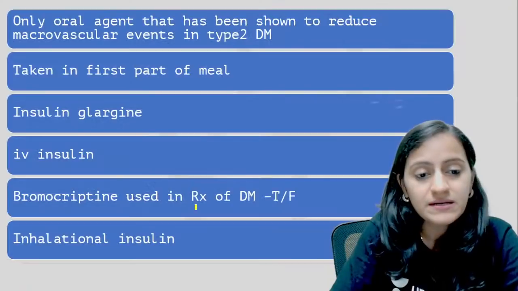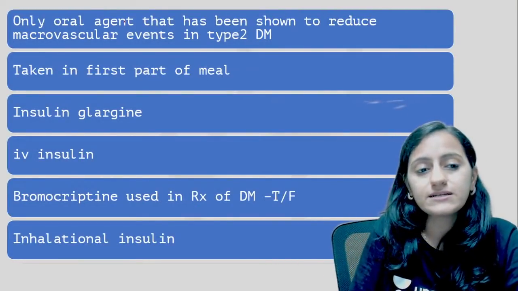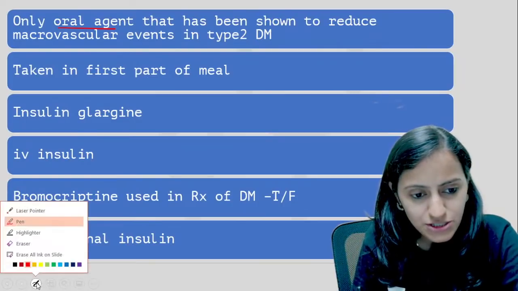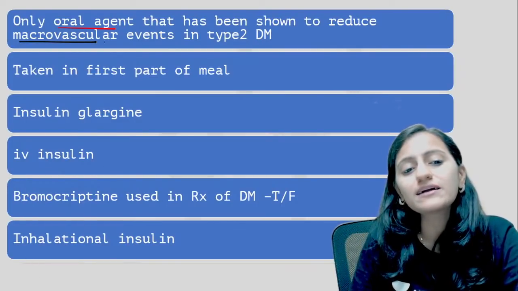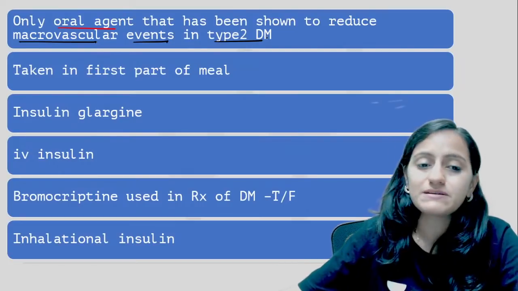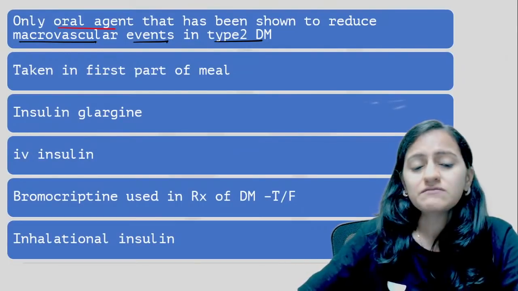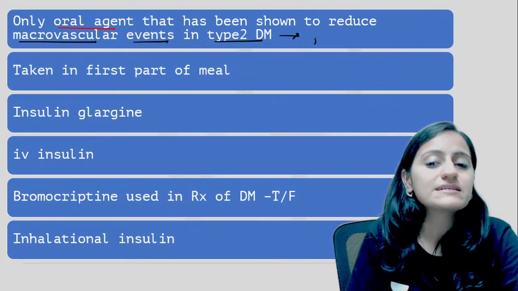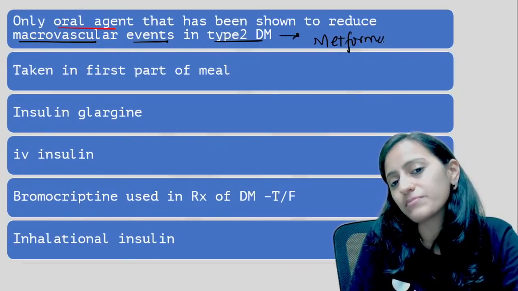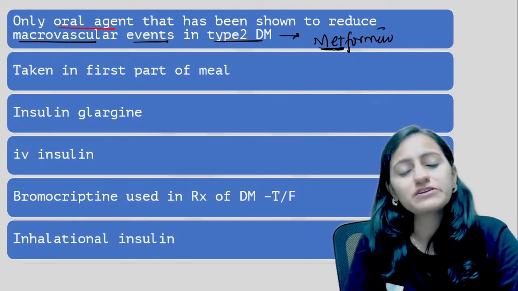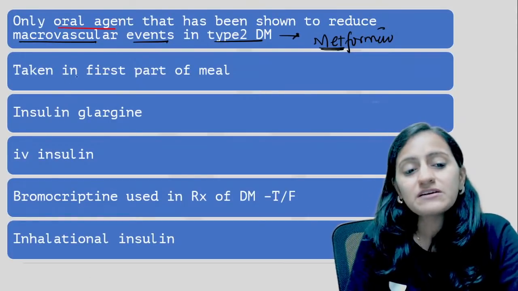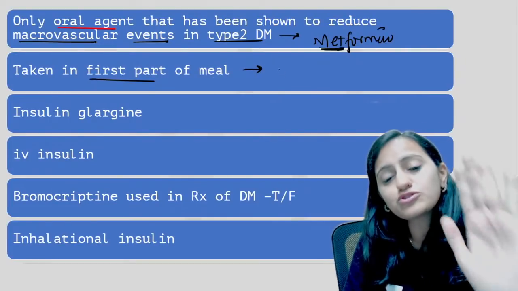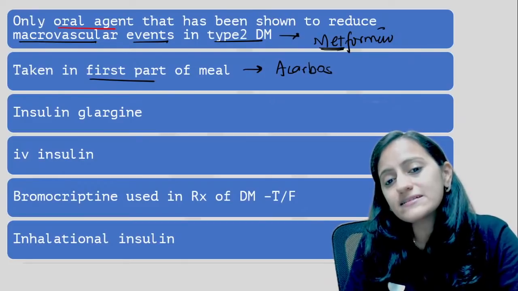Okay, pioglitazone. Next one, tell me some quick points here. What is the only oral agent used in diabetes that has been shown to reduce the macrovascular events in type 2 diabetes mellitus? It is metformin. Remember, it's your metformin which decreases the macrovascular events, which is taken in the first part of the meal. Along with the meal, we said, because you want to stop the intestinal absorption, that is acarbose.